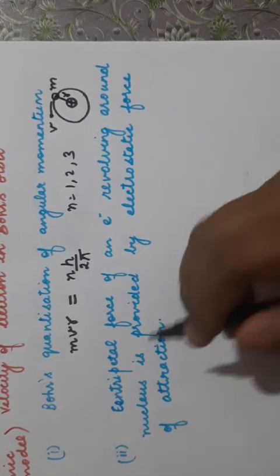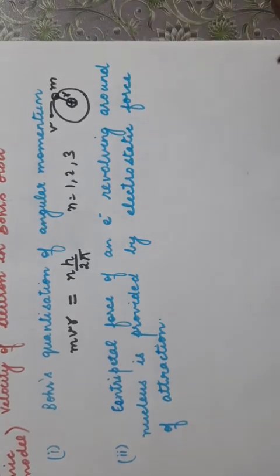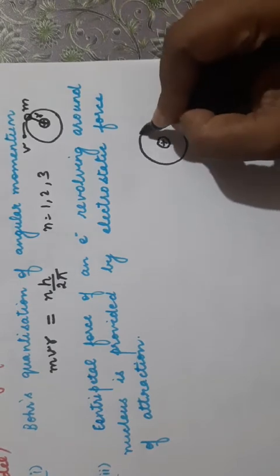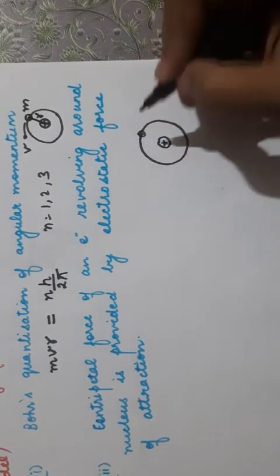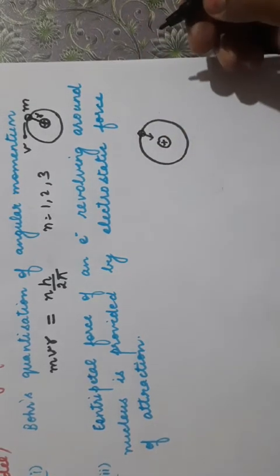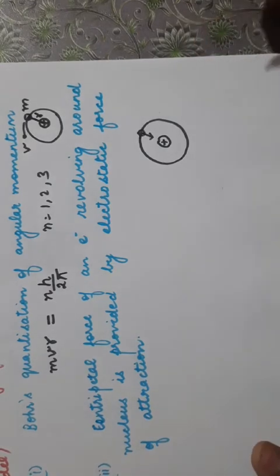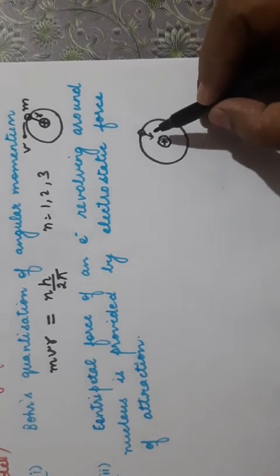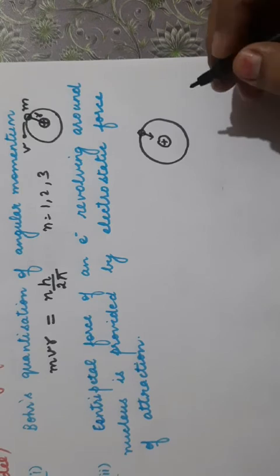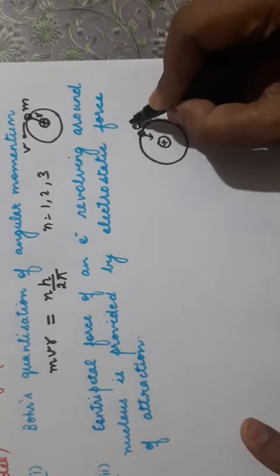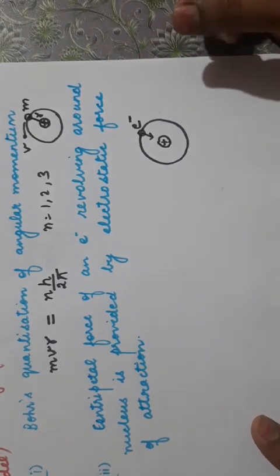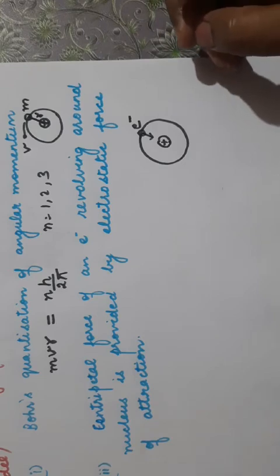The second postulate was about the centripetal force on an electron revolving around the nucleus. Whenever any particle revolves around a center, there is a certain force which makes it possible to move in a circular path. This is known as centripetal force. Where does this centripetal force come from? It is provided by the electrostatic force of attraction. The electron is negatively charged and the nucleus is positively charged, so there is a force of attraction, and this provides the centripetal force.